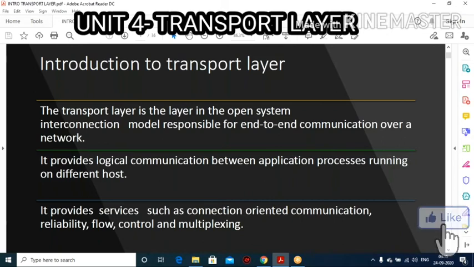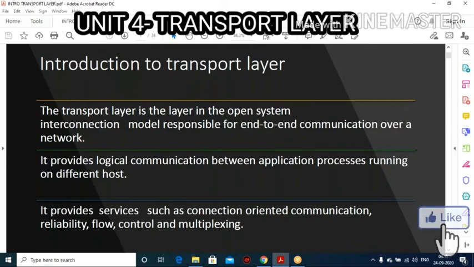Am I clear? Finally the transport layer sends these segments to the network router which is present in the network layer. This is the operation.